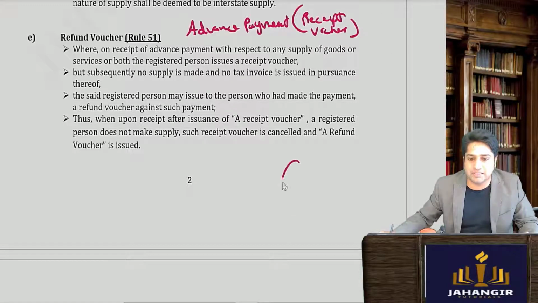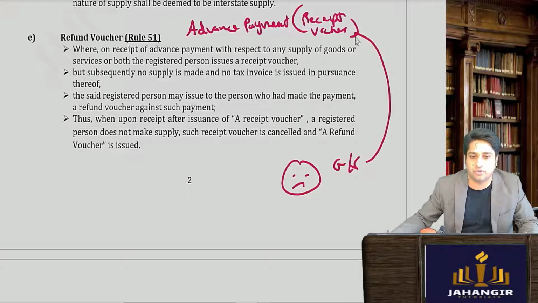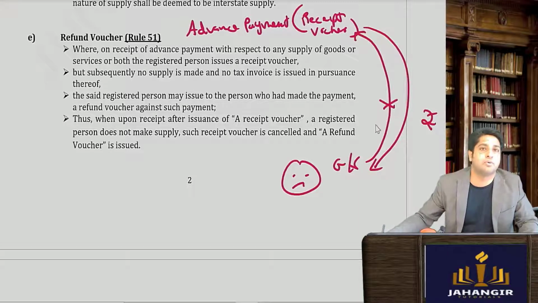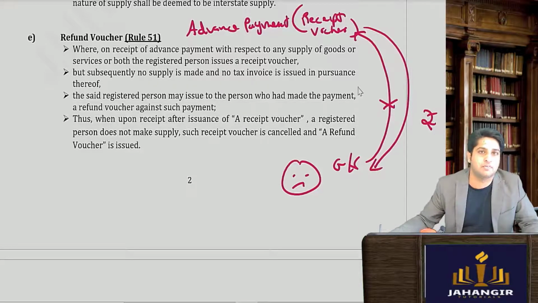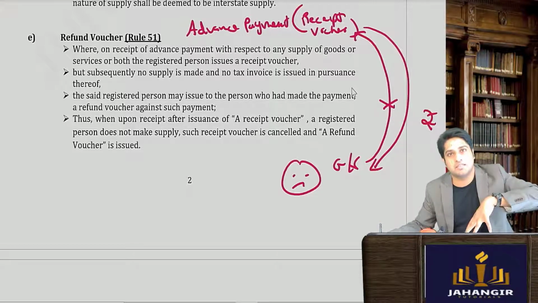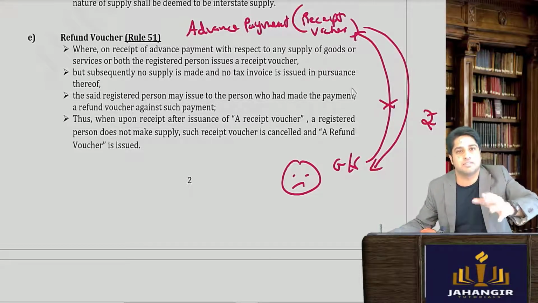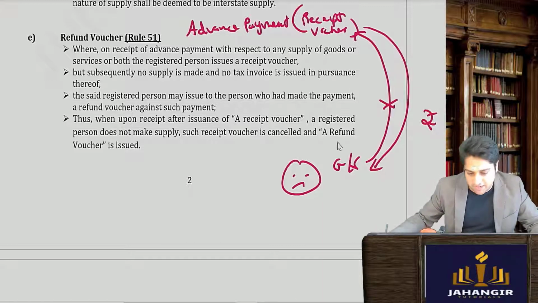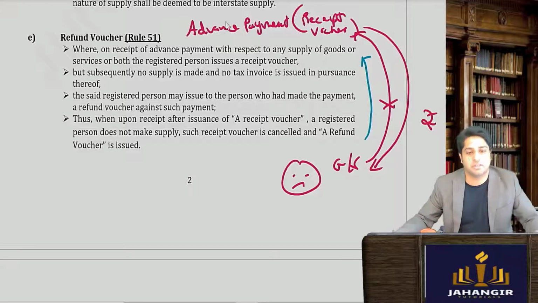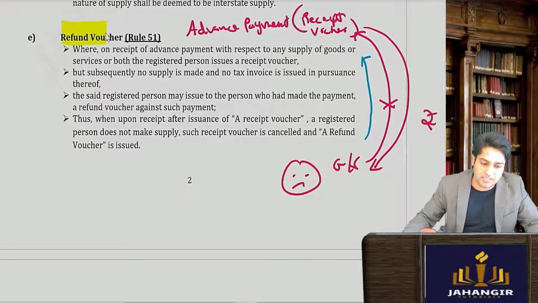Now for some reason I could not give the goods or services to you. But you've already given me the money, and the goods or services I couldn't give to you. So what do I have to do? Can I keep your money? I say you gave me the advance, I can't give you the goods and services. Now what will happen? Common sense, I will have to refund the money. When I refund, a voucher will be issued called as refund voucher.